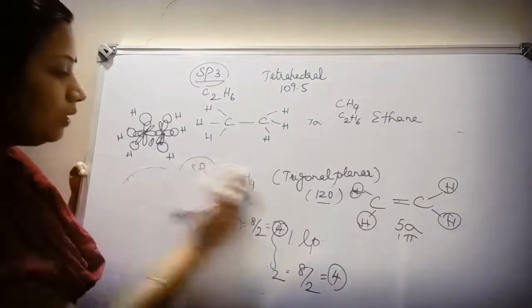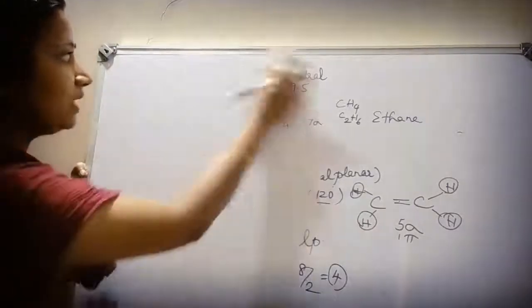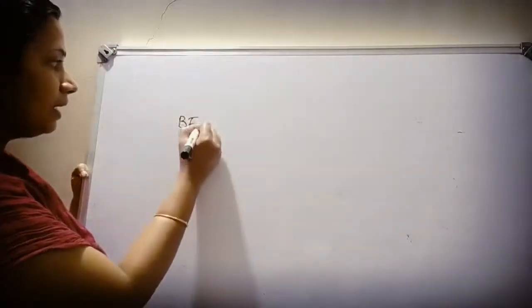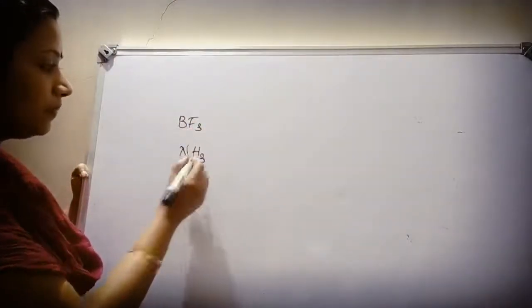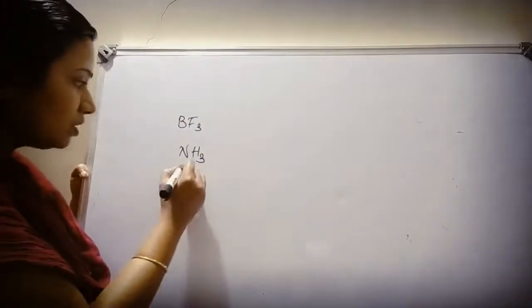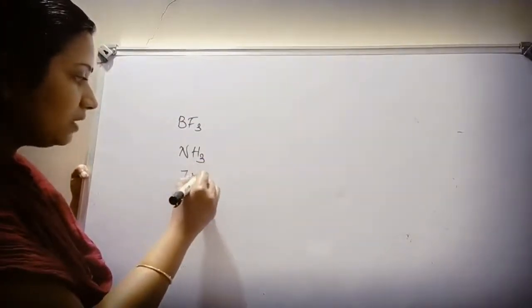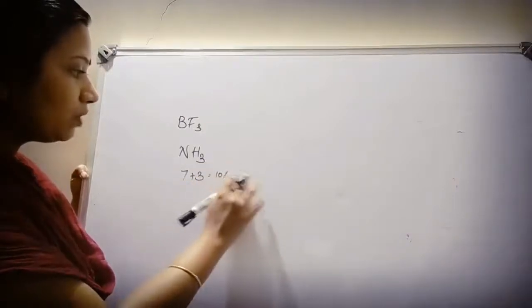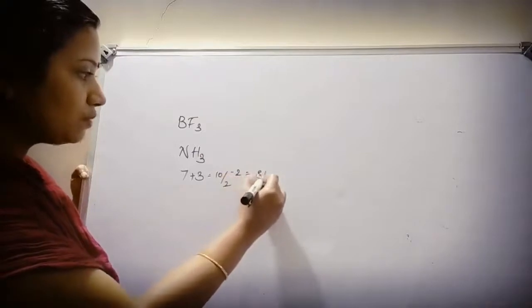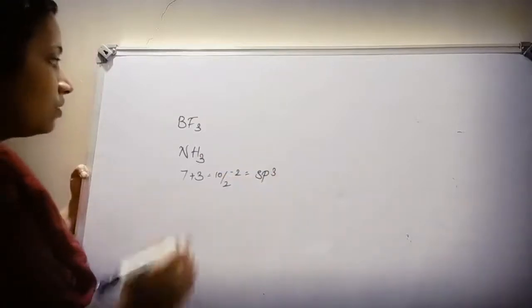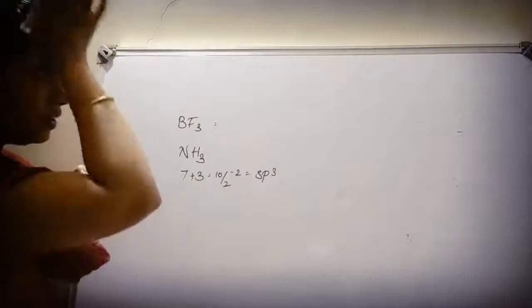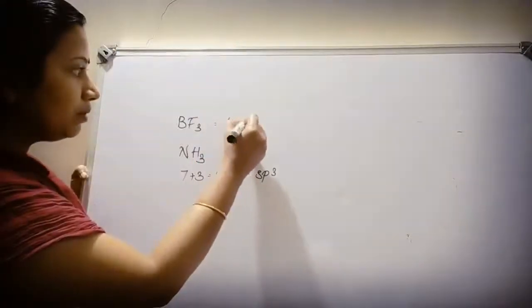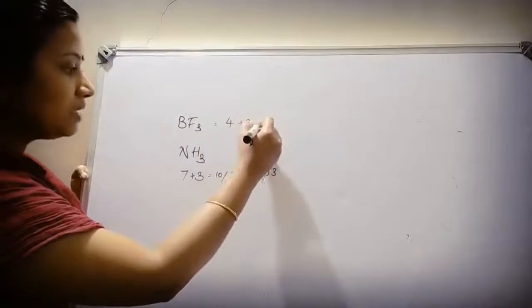And there is only one last example left out, which is in the case of BF3 and NH3. Okay, children. We know nitrogen is 7. This is plus 3. So 7 plus 3 is 10 by 2, but a lone pair of electrons will be present, so minus 2, which should be sp3 hybridization. Boron's outermost number should be 4, and 4 plus 3 is equal to 7.